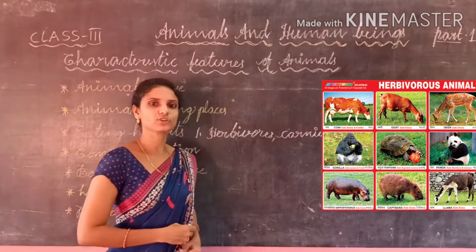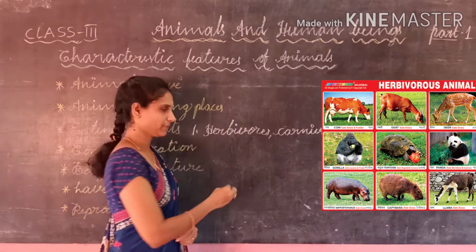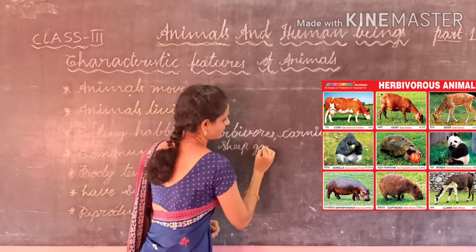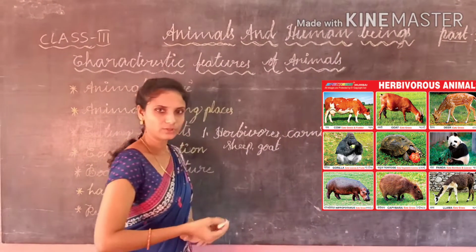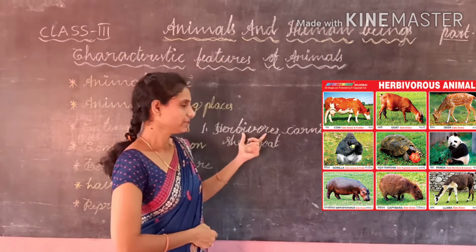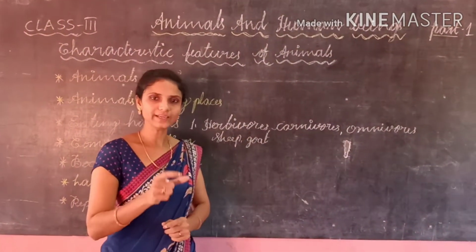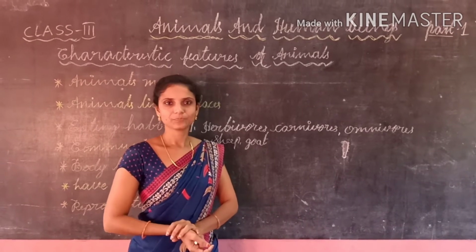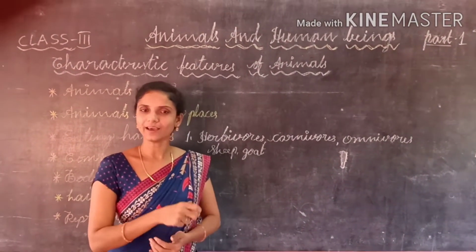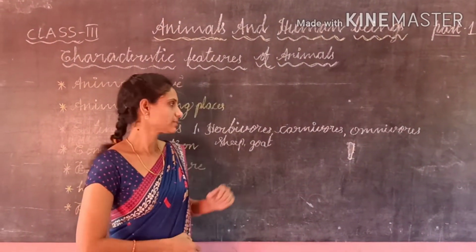What are the examples of herbivores? Sheep, goat, buffalo, giraffe, elephant. These all belong to herbivores because they eat only plant products, and they have sharp front teeth to cut the grass or the leaves.